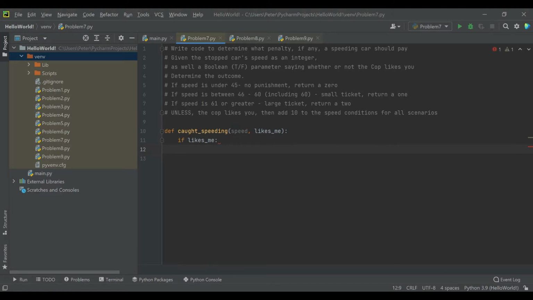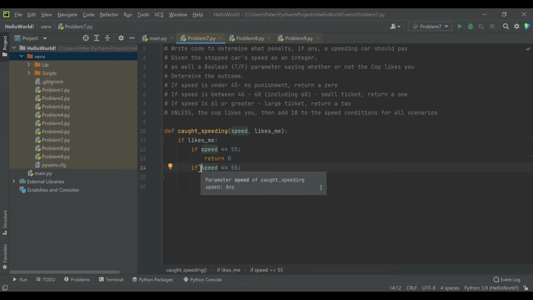So if the cop likes you, then if the speed is less than or equal to 55, we can just return a 0 because there's going to be no punishment.